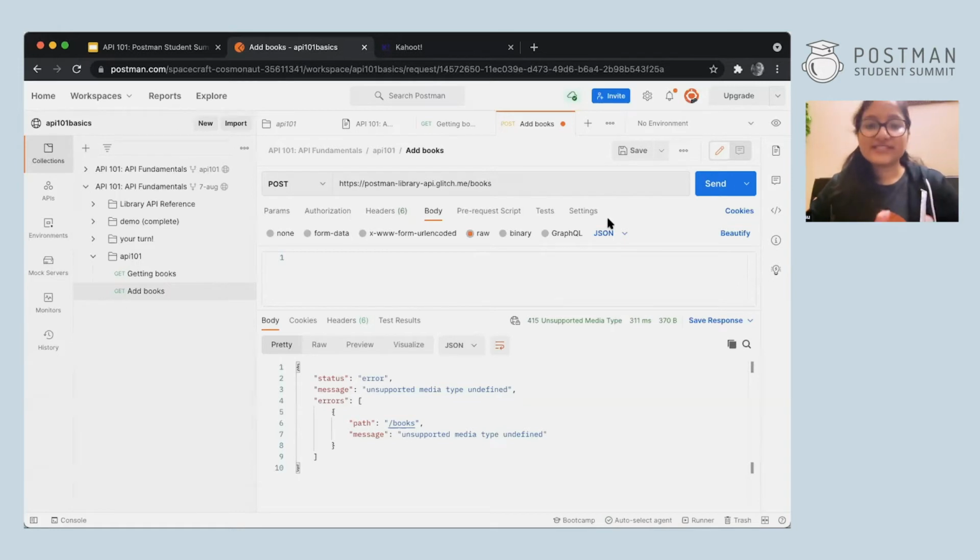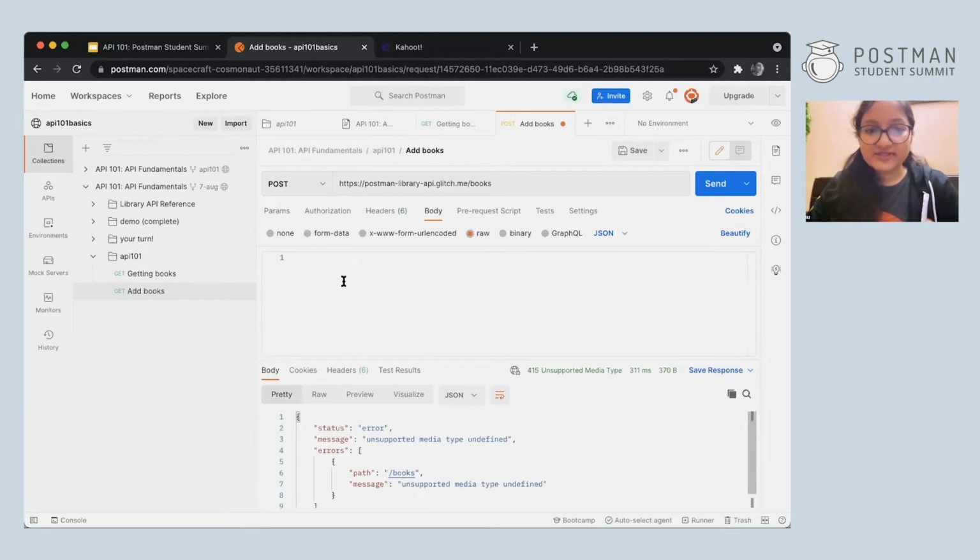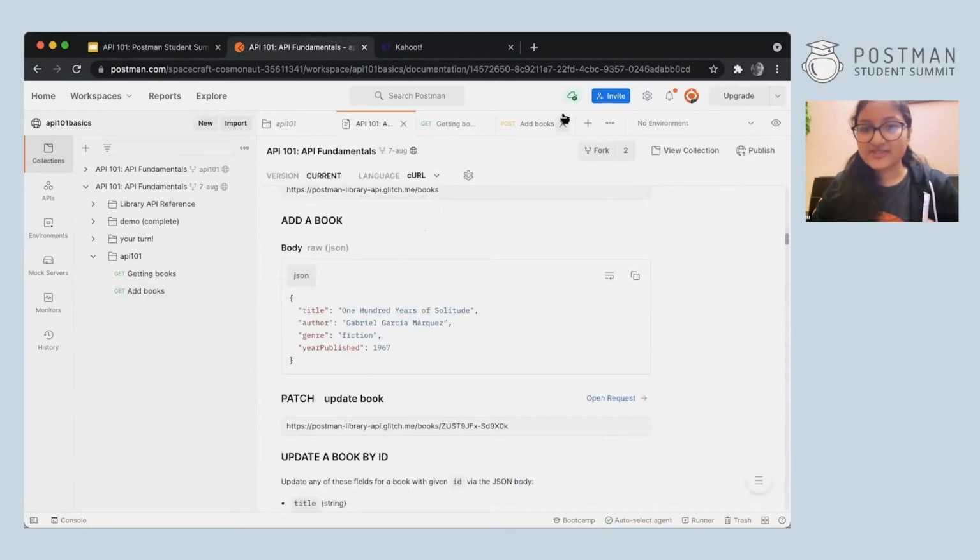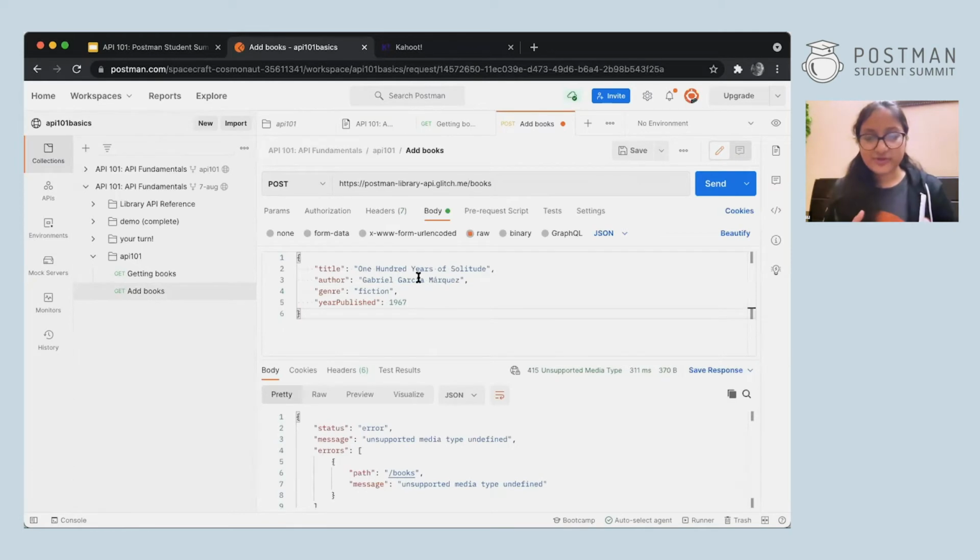This is not specific for all APIs. Every API has different types of input, but in this particular case, we'll be using JSON. Now, let me simply paste the data I copied from here. This data I got from this documentation. This tells me how the data should be inputted.